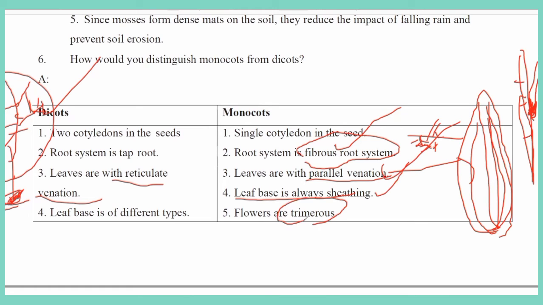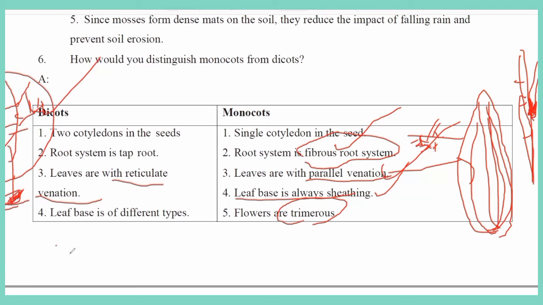In monocots, flowers are trimerous, but in dicots, flowers are tetra and pentamerous. So what does penta and tetramerous mean? If the flower has 4 floral parts, that is tetra. If the flower has 5, that is penta.